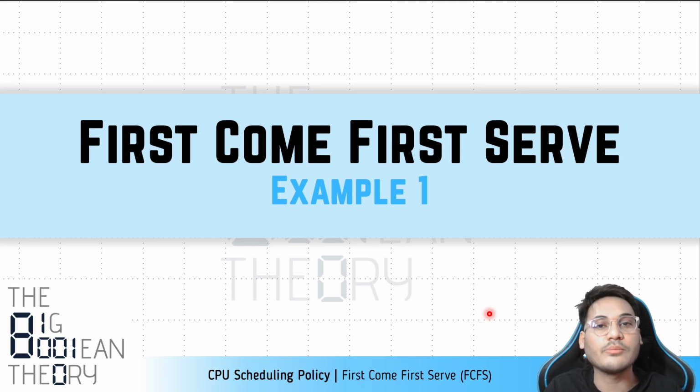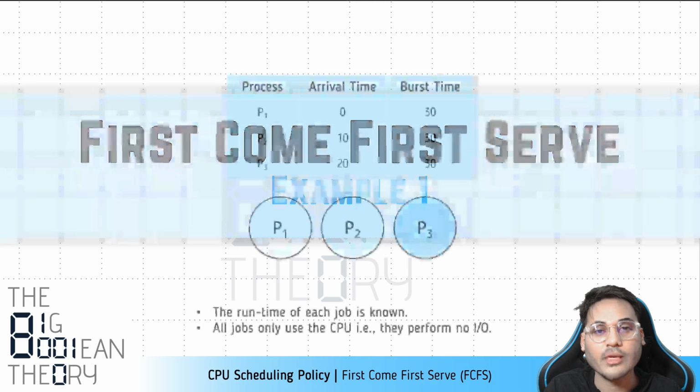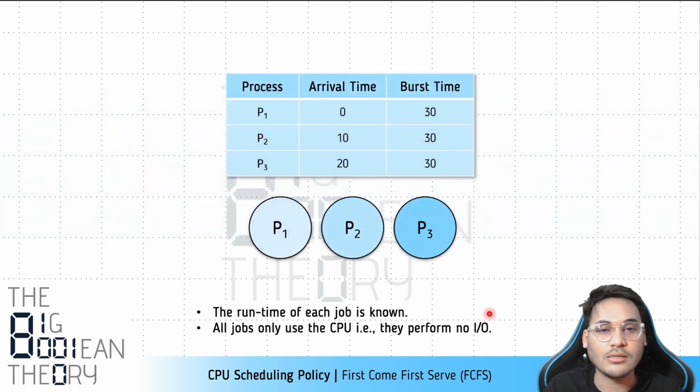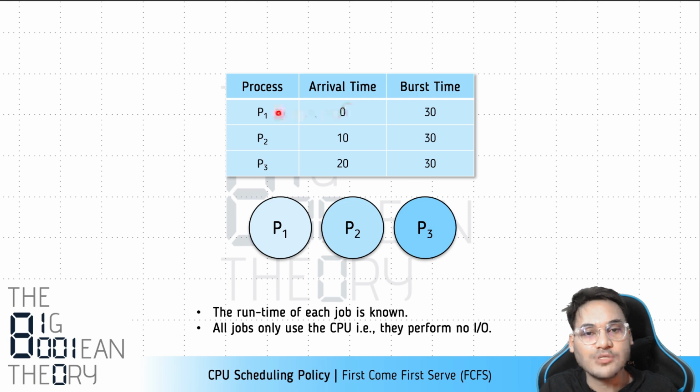We have understood the basic idea. Now let's see some examples. So we'll start with a very simple example. In this case, there is a hypothetical computer system, let's say, and it has three processes, P1, P2, and P3, right? So the arrival times of these processes have been given. Let's say P1 arrives at 0, P2 arrives at 10, P3 arrives at 20.